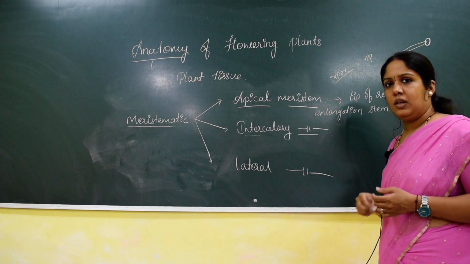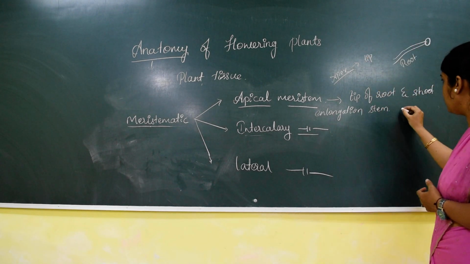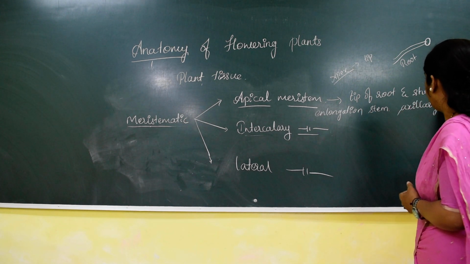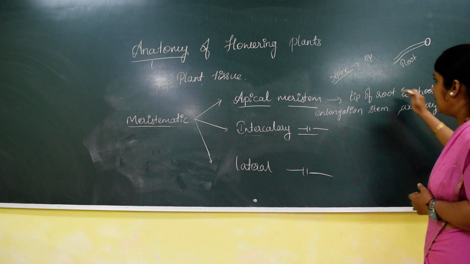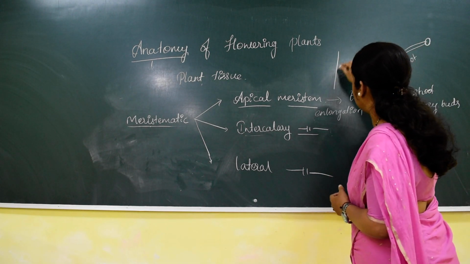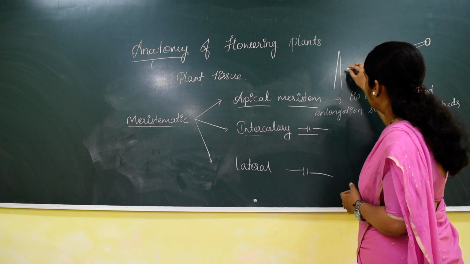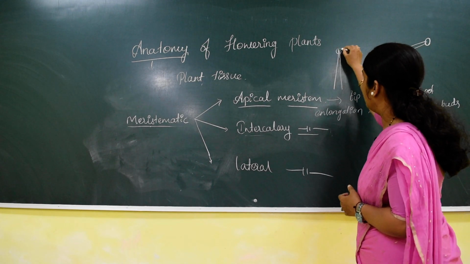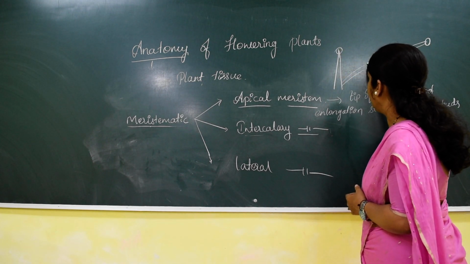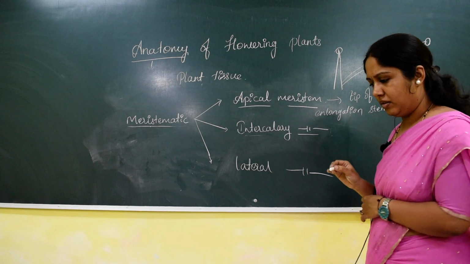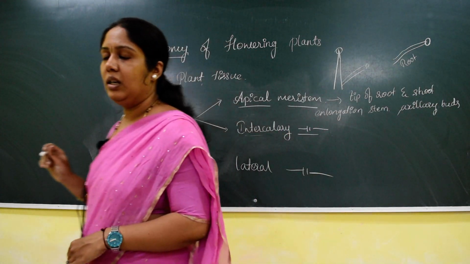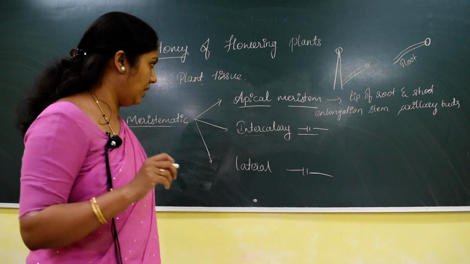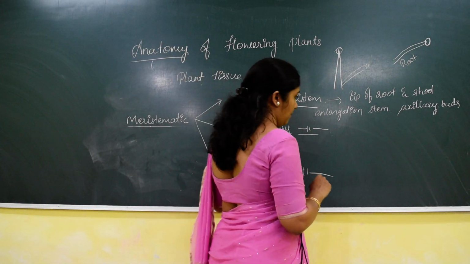And also this apical meristem gives rise to the axillary buds. Let us consider the apical meristem which is present at the tip of the root as well as the tip of the shoot. In the tip region, there is a presence of the apical meristem which helps in elongation of the stem mainly.